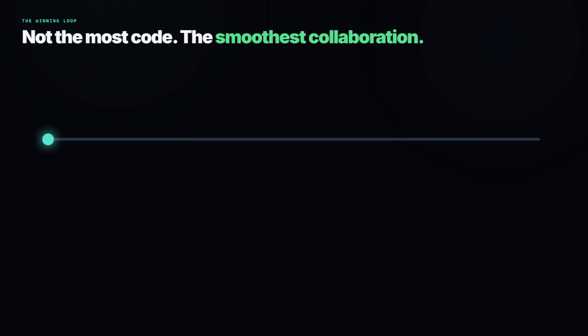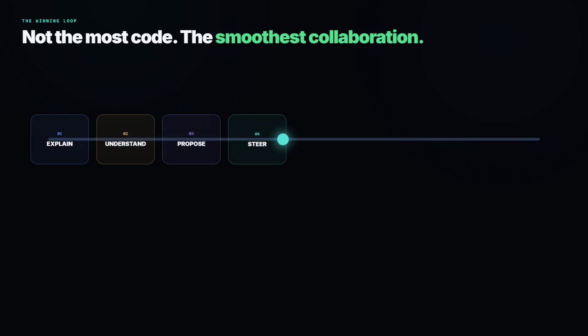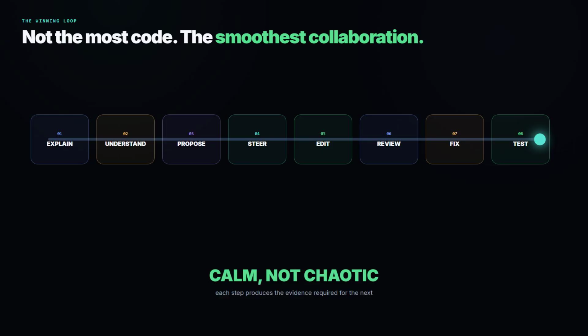The final verdict is this: for vibe coding, the winner is not the model that writes the most code. The winner is the model that keeps the loop smooth. You explain, it understands, it proposes. You steer, it edits, you review, it fixes, you test. That loop should feel calm, not chaotic.